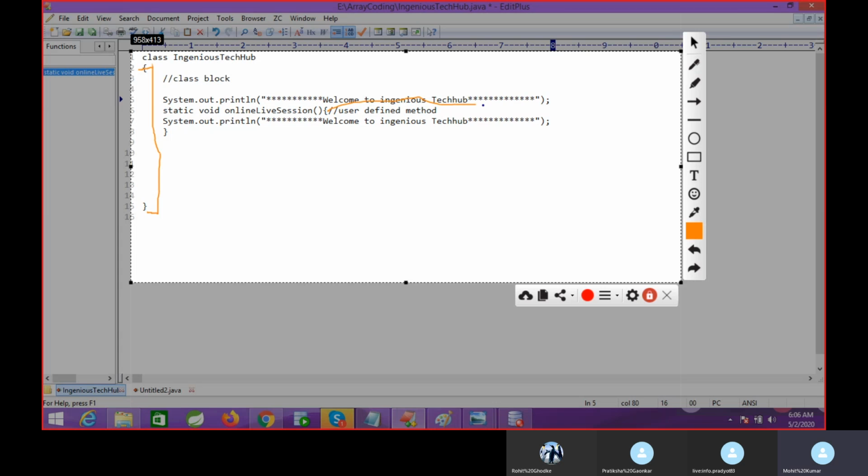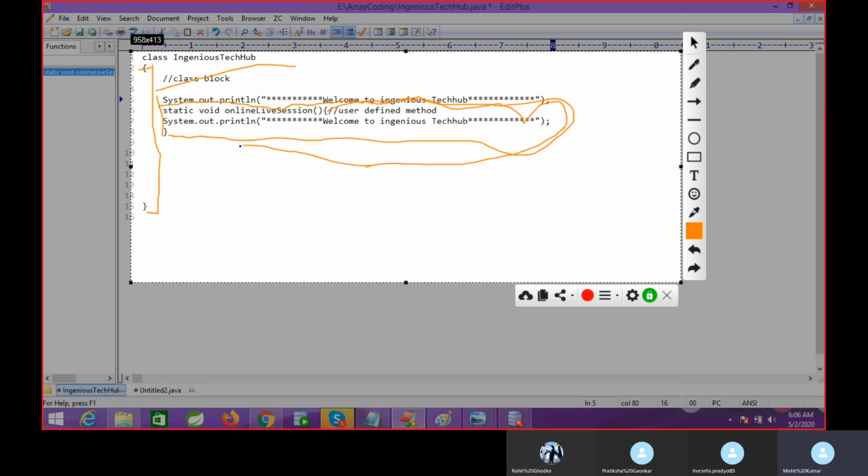This is your method block. In the class block we cannot write the logic directly. Where can we write the logic? Inside this method block. So inside this we can write the logic.